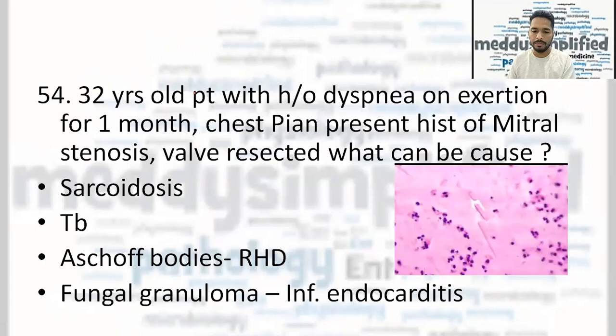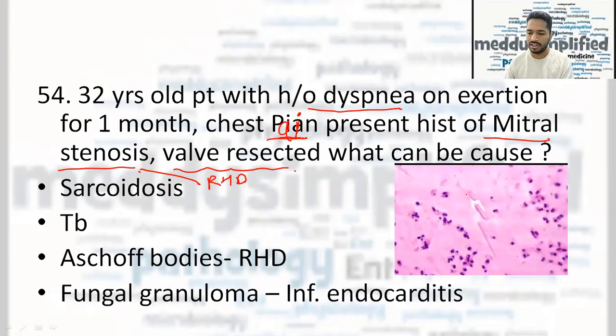A 32-year-old patient with a history of dyspnea on exertion for 1 month. Chest pain was present, and a history of mitral stenosis was given, and valve resection was done. And what can be the cause? Mitral stenosis, as much as I remember, has a direct relation with rheumatic heart disease. An image was given, not this exact image, but a similar kind of image with a bunch of caterpillar cells, I will say. And these are Aschoff bodies seen in rheumatic heart disease.